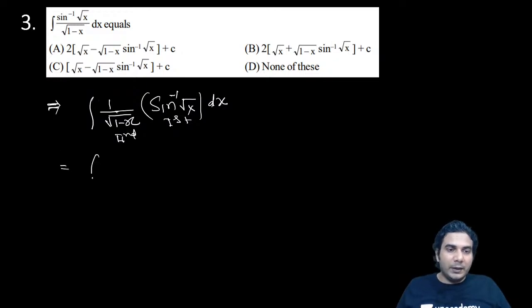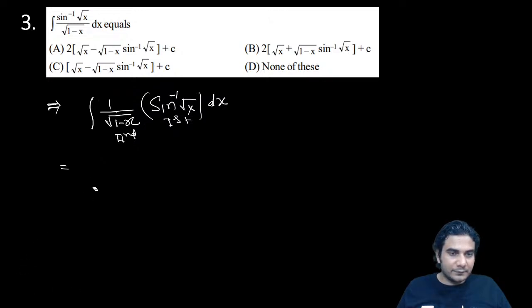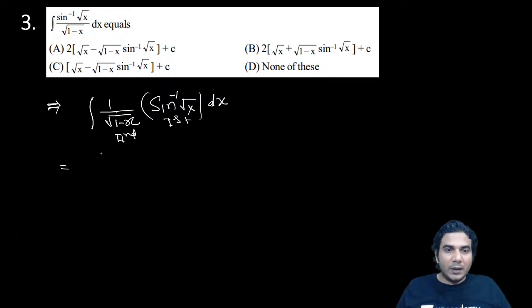So it will be sine inverse of root x into integral of 1 upon root over 1 minus x.